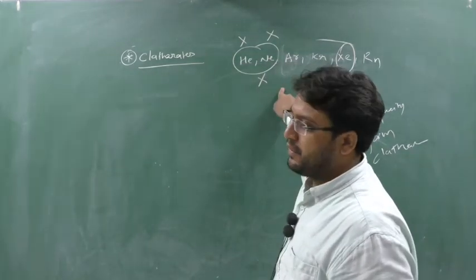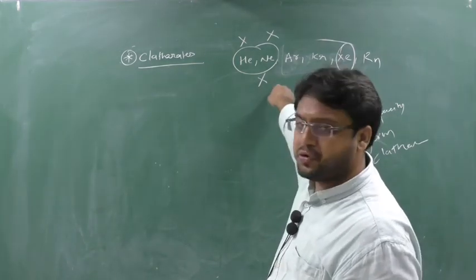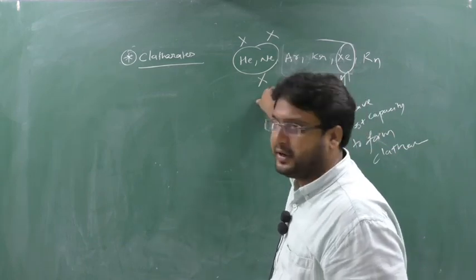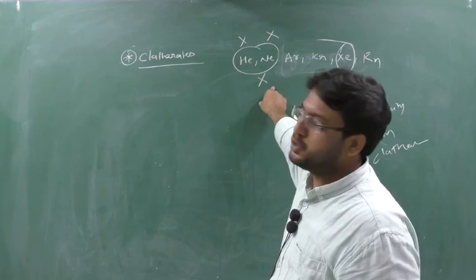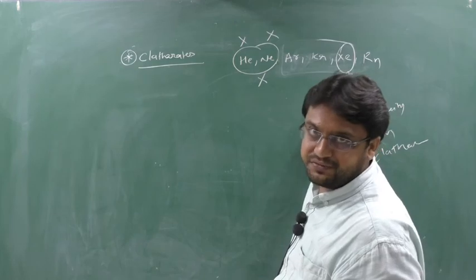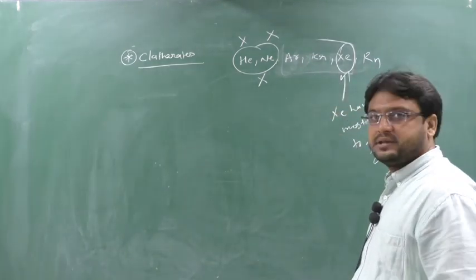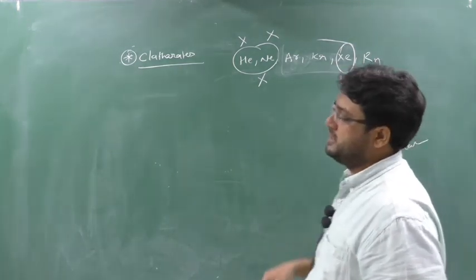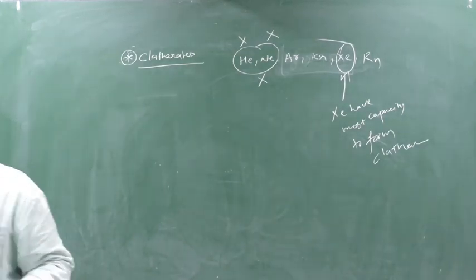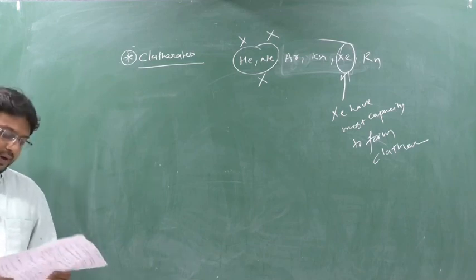Helium and neon do not have the capacity to form clathrates. Please remember, this is a very important point. Whereas argon, krypton, xenon and radon can form clathrates, out of which xenon has the most capacity to form clathrates.